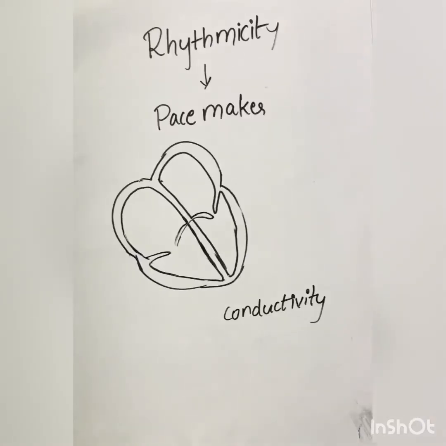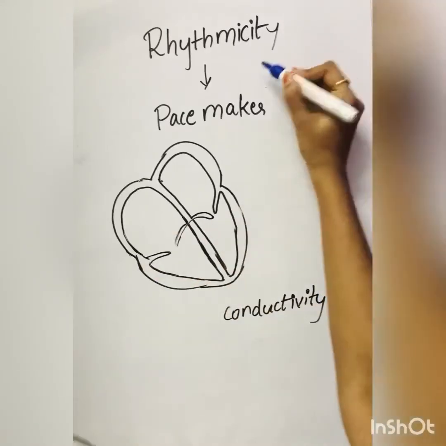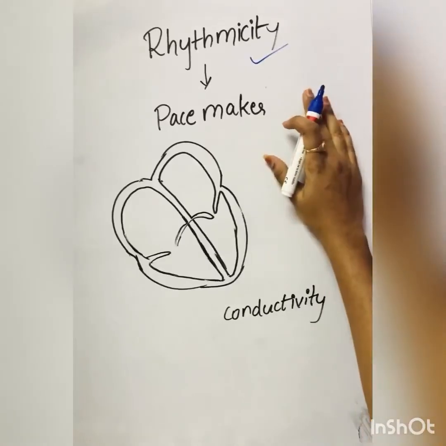Hello everyone, today's topic is about the heart and we will study about the properties of the cardiac muscle. First thing, basic we have to know, right? For that we are studying about the rhythmicity. Rhythmicity is nothing but that without any stimulus a tissue or a cell can produce impulses.